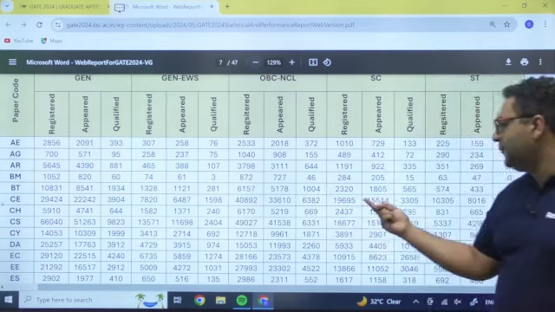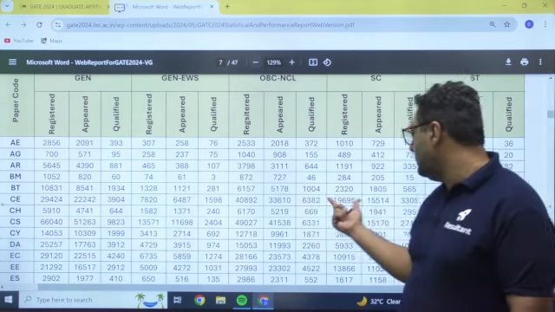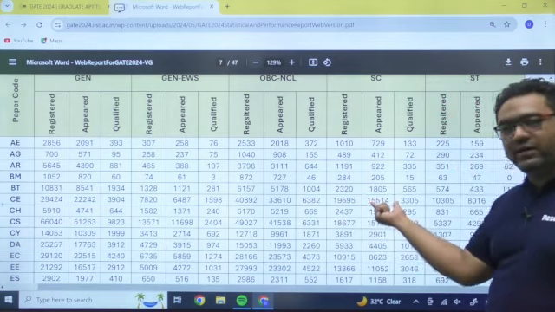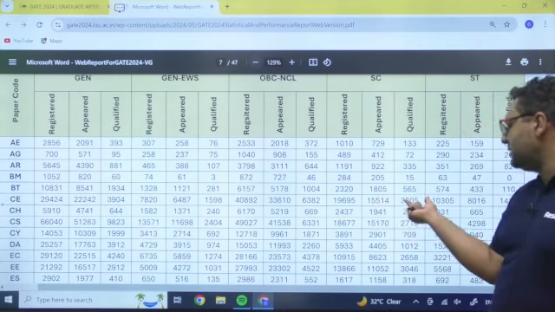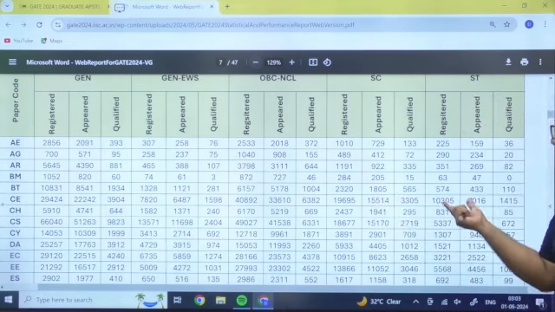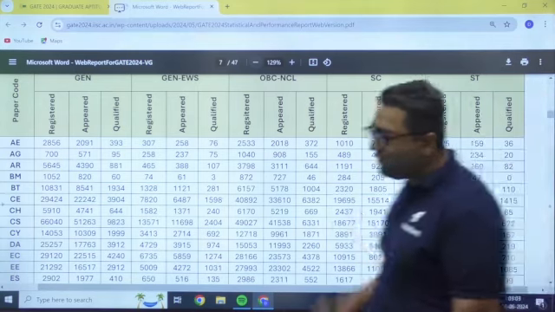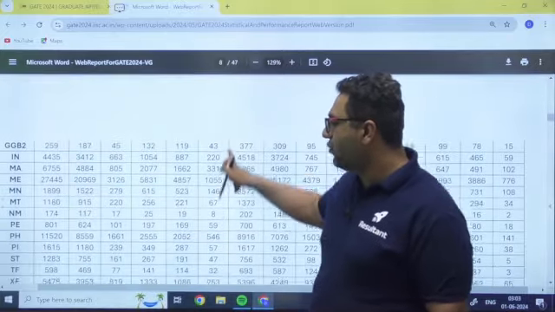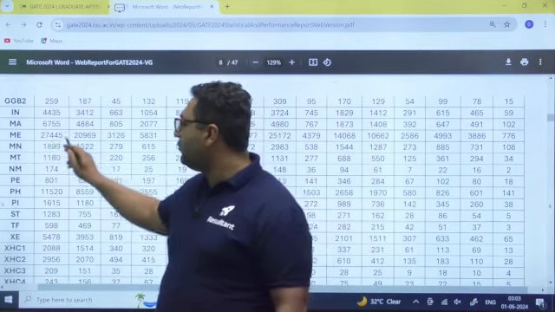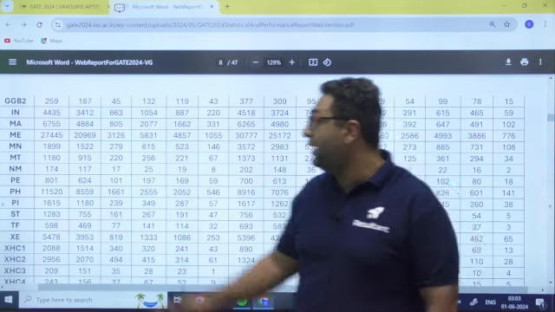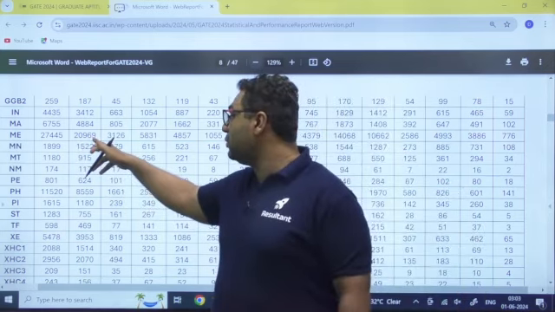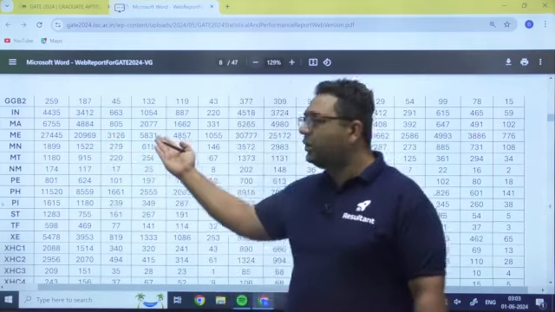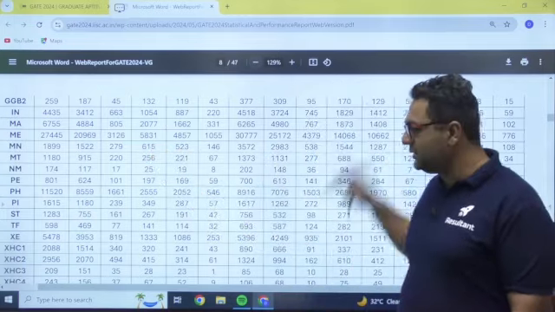Then you can see for SC candidates, if you will see for civil, it is going to be 19,695, 3,300 qualified, and you can see similarly for ST. So likewise category wise data is also available. The same you can check for other branches like mechanical as well. Okay, this is for mechanical, 27,445 registered for GATE mechanical in general category, 20,969 appeared, 3,126 qualified. Similarly for general EWS, OBC, SC, ST you can check.